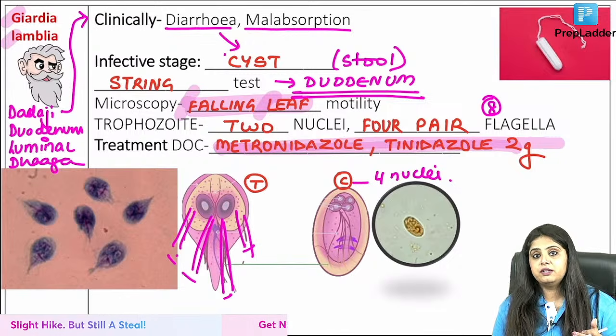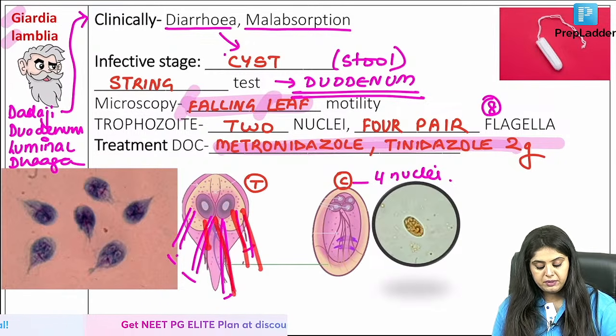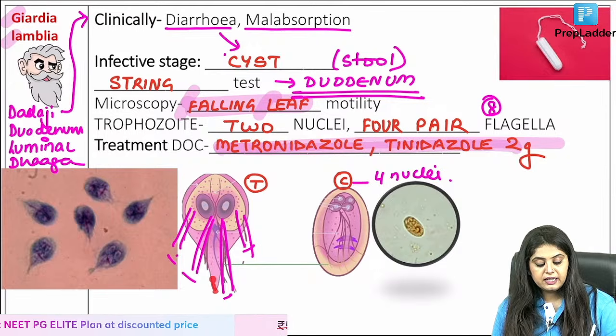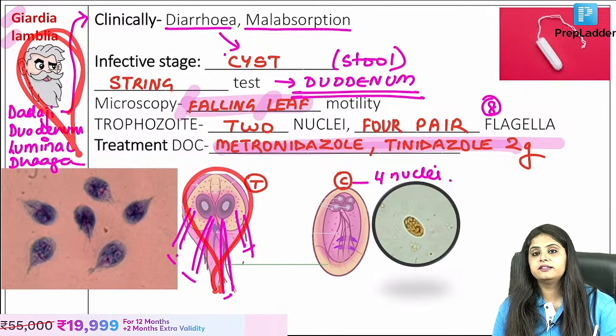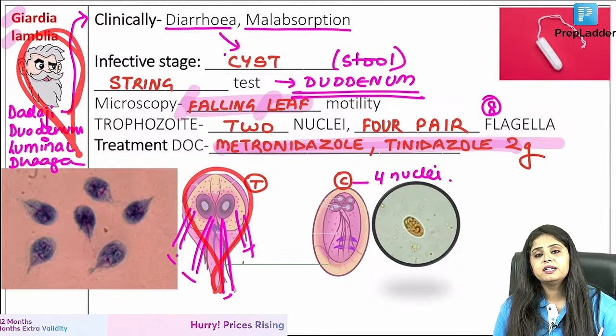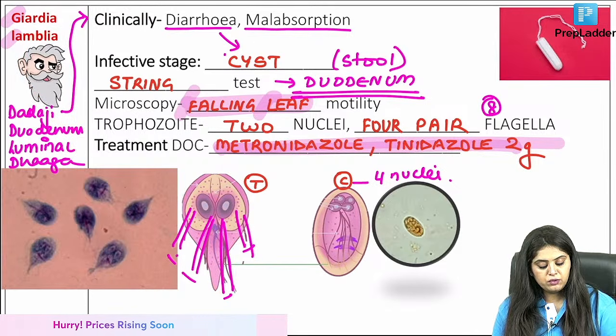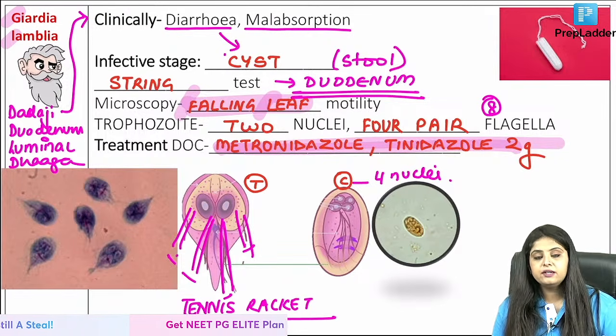Now, this was one organism with flagella, very commonly, because now listen carefully, Dadaji's shape, although you are calling him again and again like a human being, Chinese Dadaji, what all we didn't call him, right? But then they say we want to change it. We want to call this trophozoite as tennis racket appearance. They called it tennis racket.